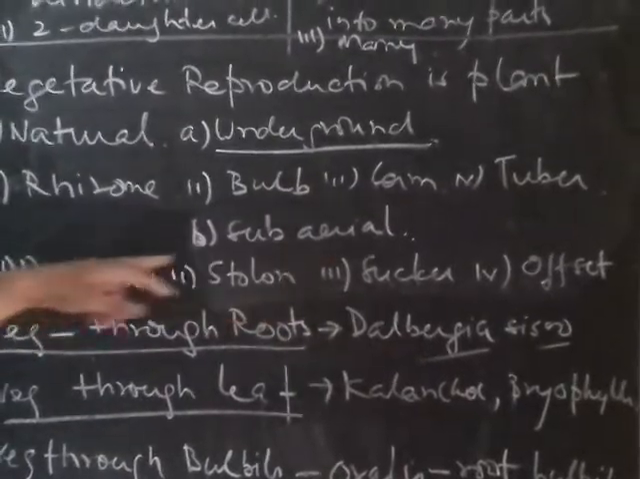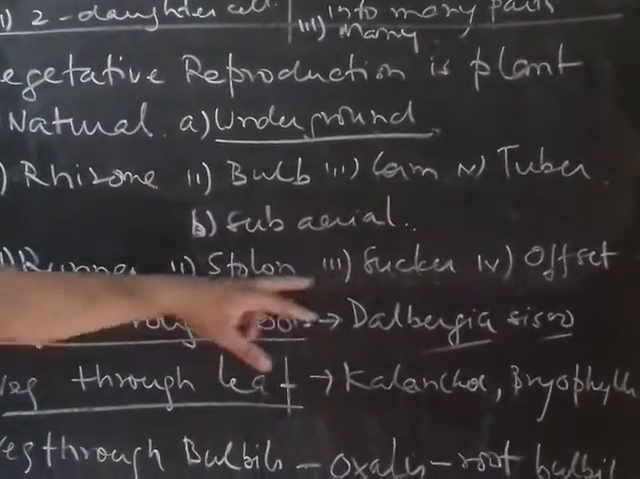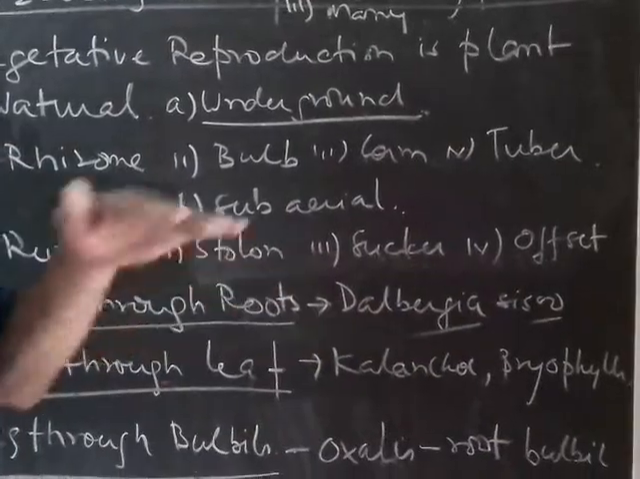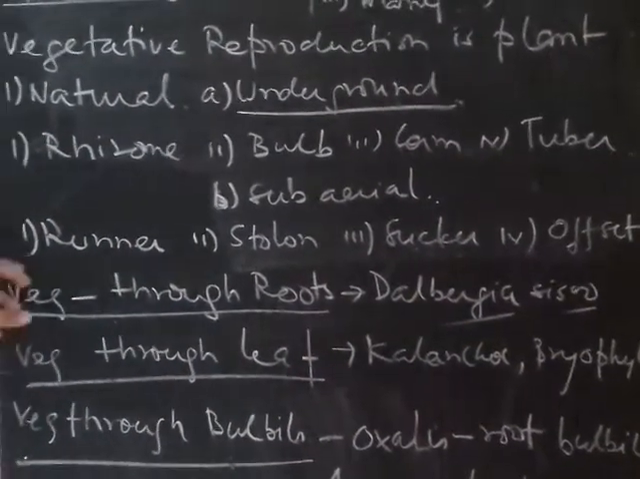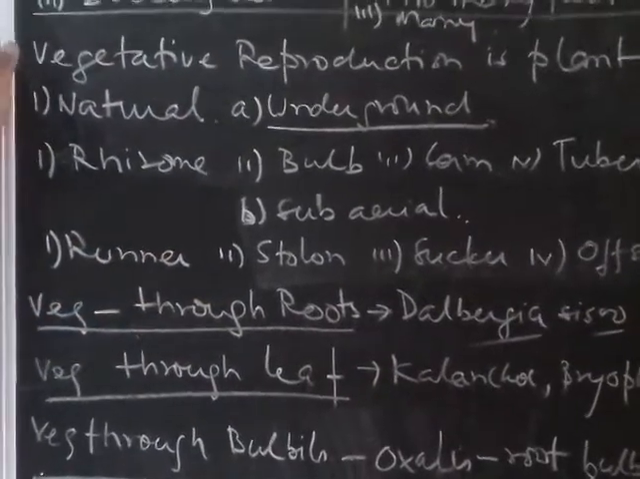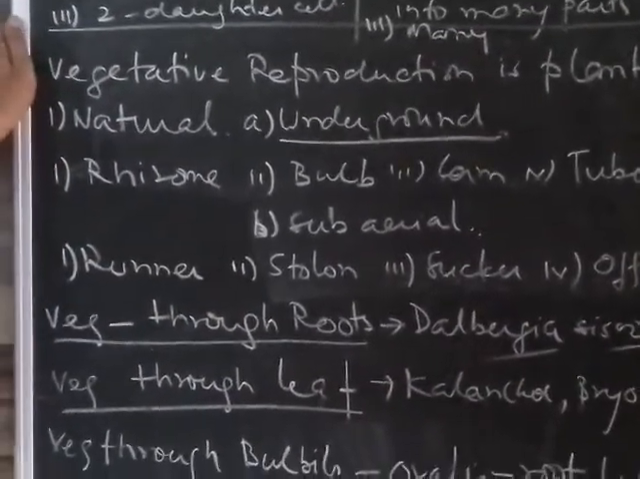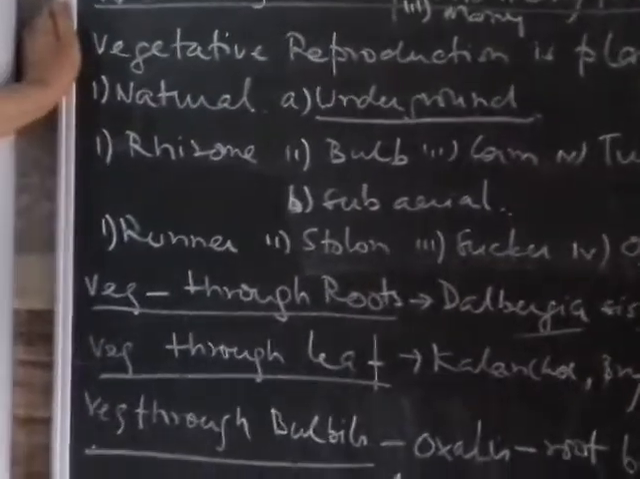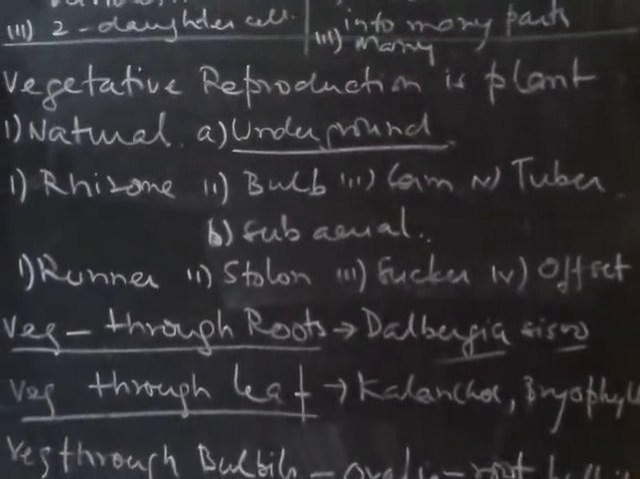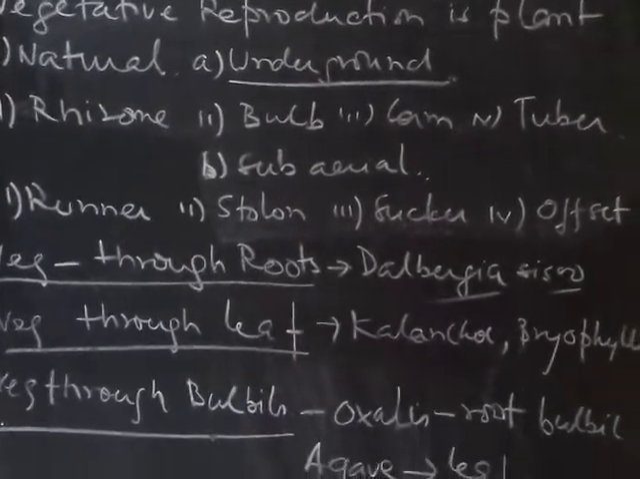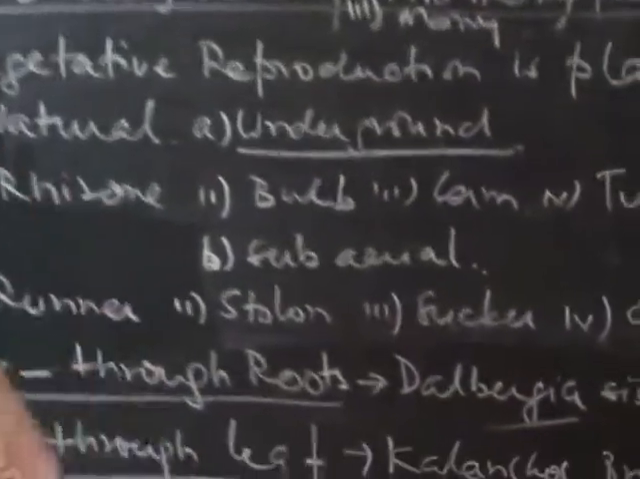Now in the subaerial modifications you have runners, stolons, suckers and offsets. Subaerial means they will be just on the ground or just below the ground. For example, runner you find in Dubgrass or Cynodon. In Dubgrass the stem grows on the ground, and wherever it meets the ground, at the node it produces adventitious roots and the leaves grow there. If they are detached from the parent plant, they become new individuals.